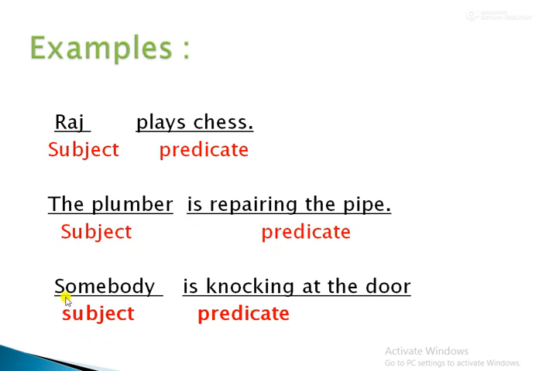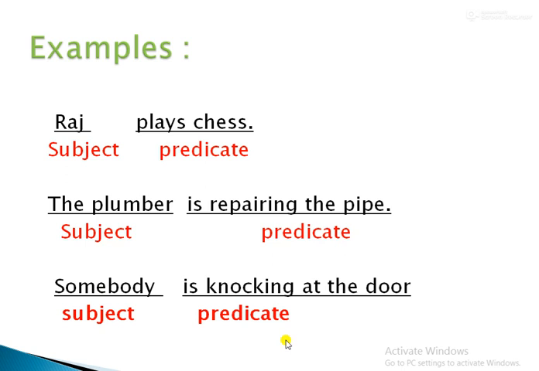Then third sentence, somebody is knocking at the door. So here which one is the subject? Somebody, exactly. Somebody is the subject, is knocking at the door is the predicate.